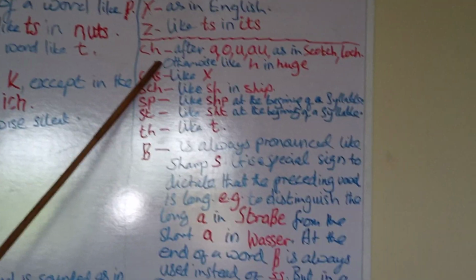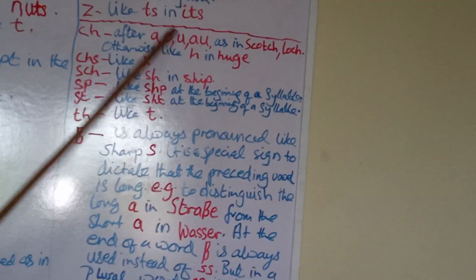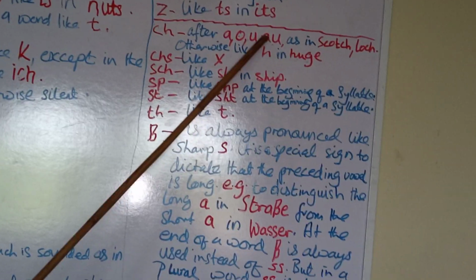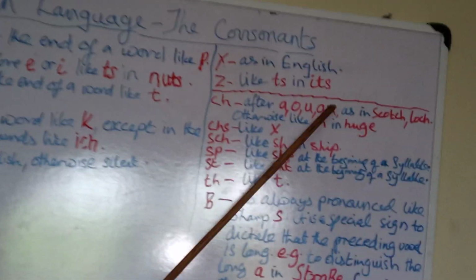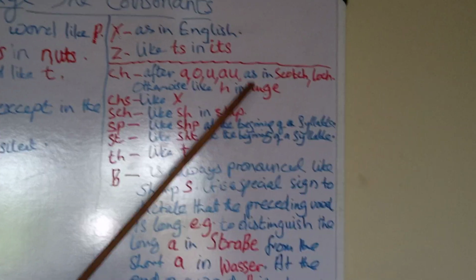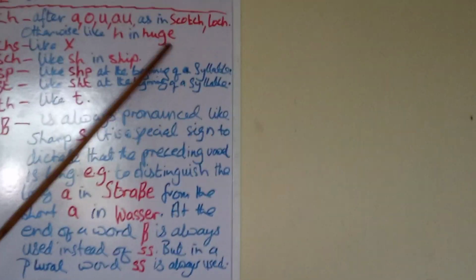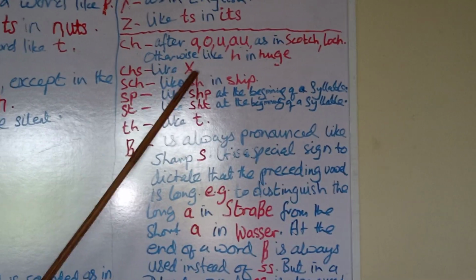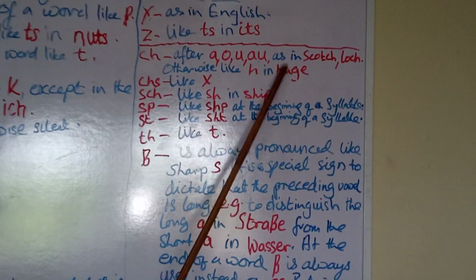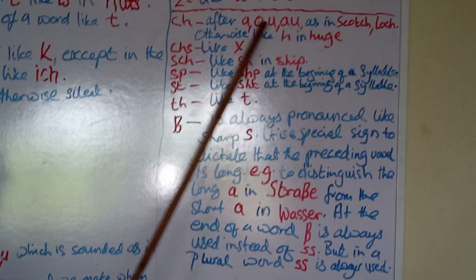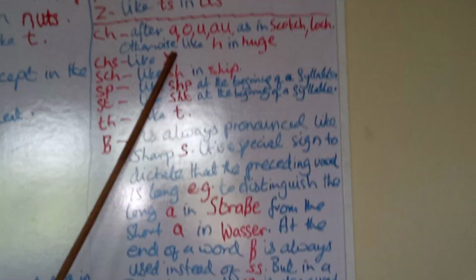Now let's take these ones. This CH after A, O, U, AU is pronounced like in Scotch, lush. With umlaut you pronounce this oi, but this AU is ow. Otherwise, it's like H in huge. That's when the C becomes silent and you pronounce this H like huge. But whenever it's followed by these vowels, it's as in Scotch, lush. CHS like X here.